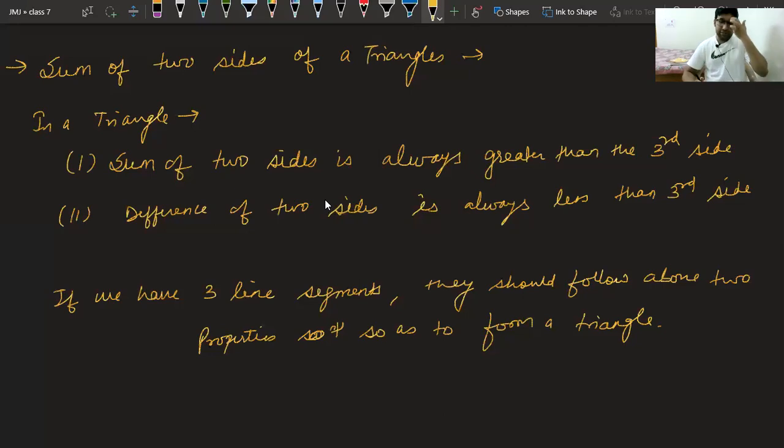Now, class, so if you have three line segments, they have to follow these two conditions, then only they can form a triangle. If they are not following these conditions, they are not forming a triangle. Yes, beta Parth, correct. Let's see an example now.